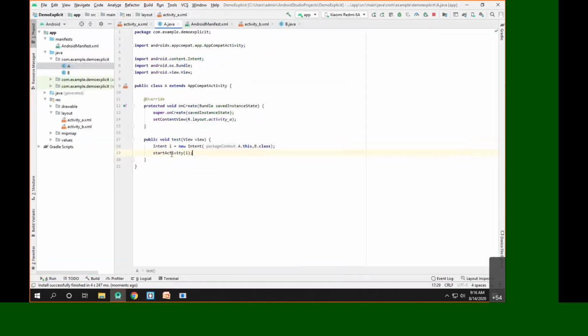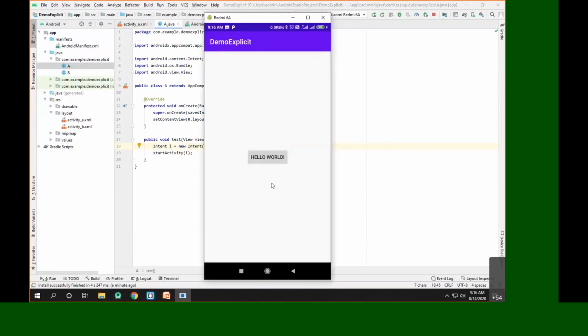And what will happen inside test is, it will create one intent with the source activity as A, the current activity, and the destination activity as B. Then it will call the method startActivity, which will launch activity B. So let's try to click on the button Hello World. When I click on the button Hello World, you can see it launches activity B. So this is what we call the explicit intent.